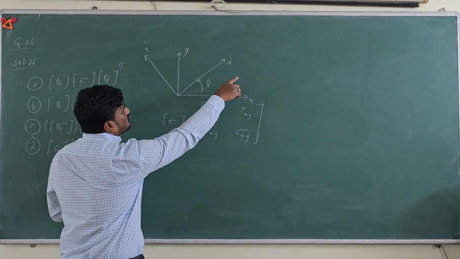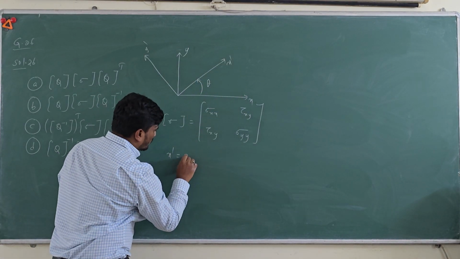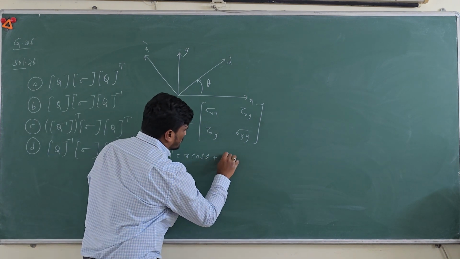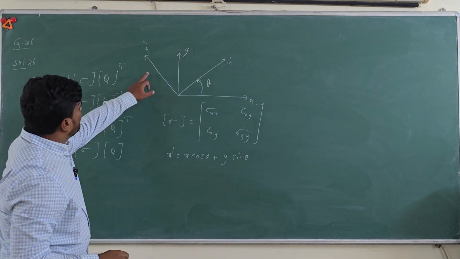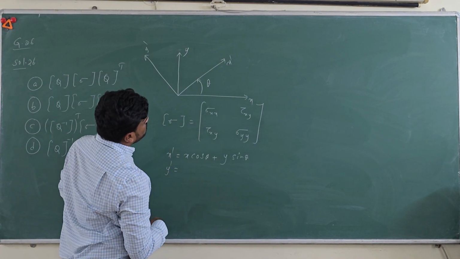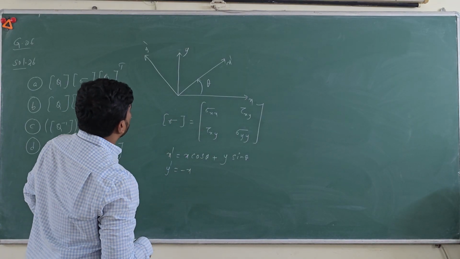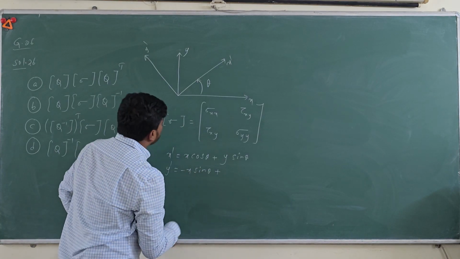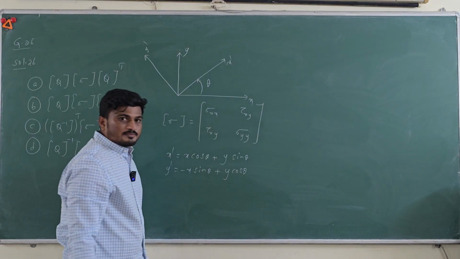From this you can write x dash is equal to x cos theta plus y sin theta. Similarly, y dash is equal to minus x sin theta plus y cos theta.